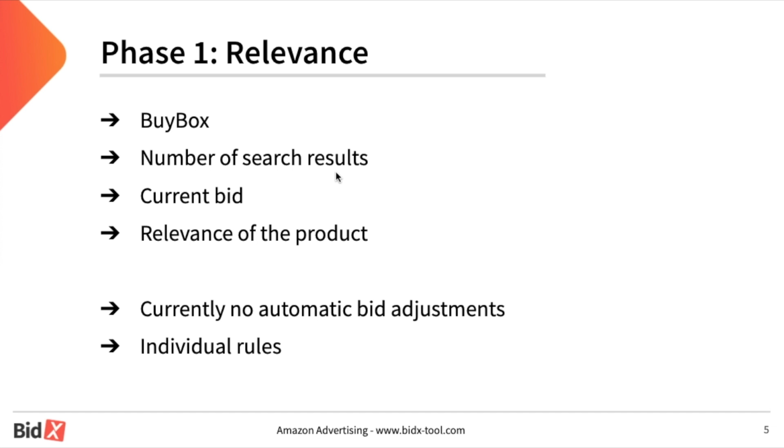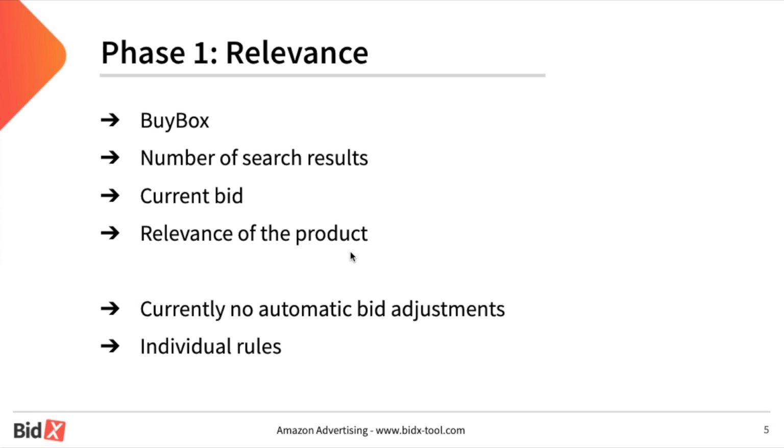The second condition is the number of search results. If only very few search results are presented in the Amazon search result page, it's also possible that Amazon doesn't show any ads at all. The third point is the current bid. If a corresponding number of ads per search term are shown, the bid for the corresponding target must be high enough. And the fourth point is the relevance of the product. That means there must be a direct relevance between the entered search term, the advertised keyword, and the product so that the ad is displayed. For that reason, there are currently no automatic bid increases in this phase because the impression does not only depend on the current bid. However, this can be easily achieved by individual rules.